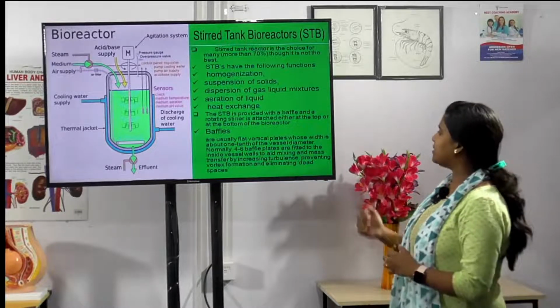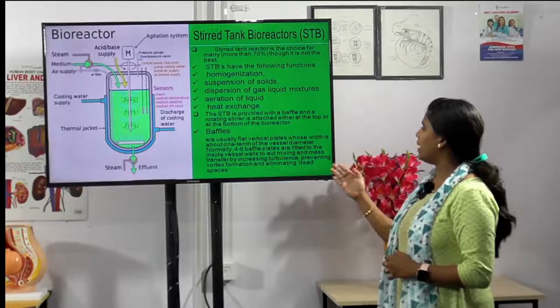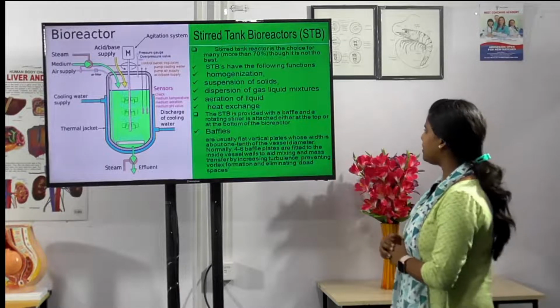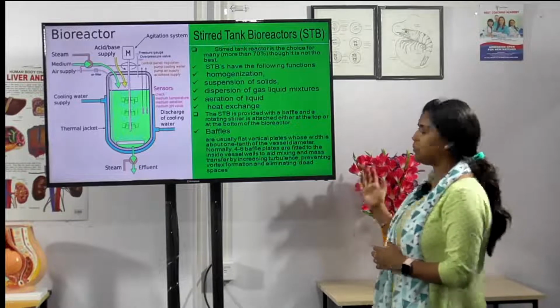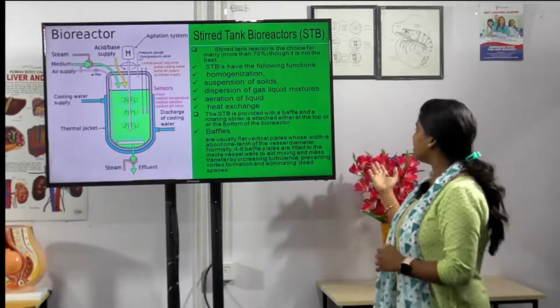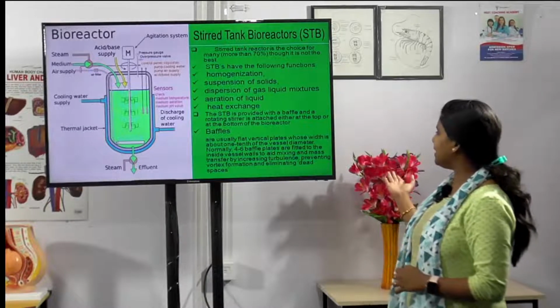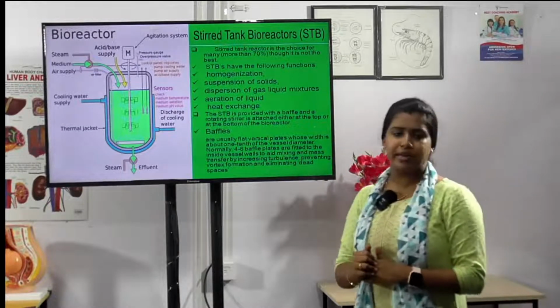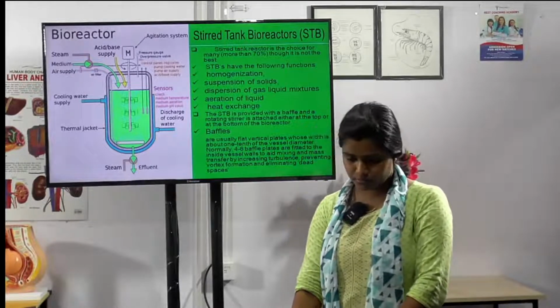Baffles are usually flat vertical plates whose width is about 1 10th of the vessel diameter, and normally 4 to 6 baffle plates are fitted to the vessel's wall to aid mixing and mass transfer by increasing turbulence, preventing vortex formation, and eliminating what? Dead spaces.